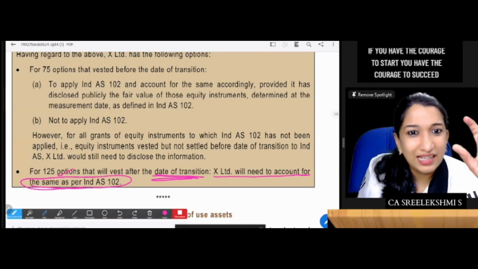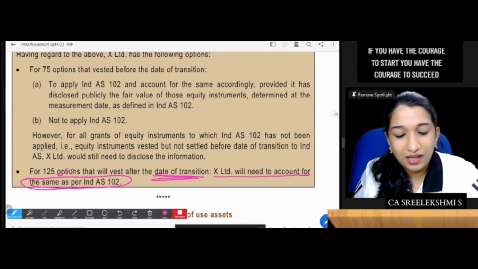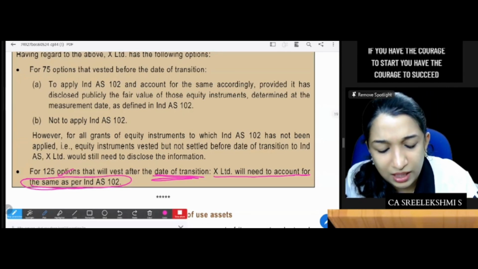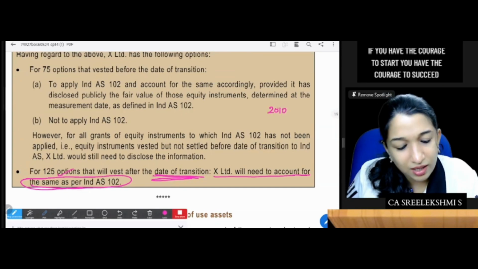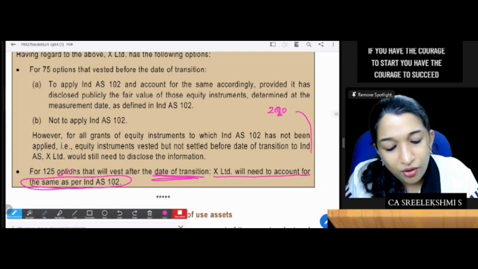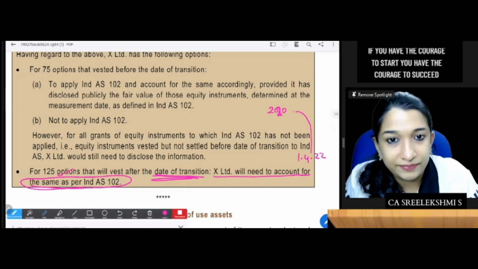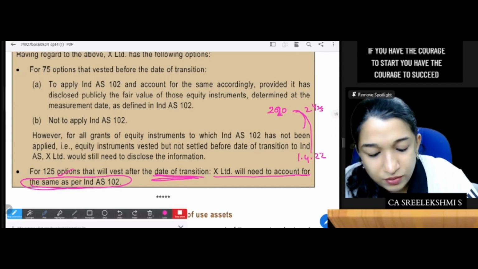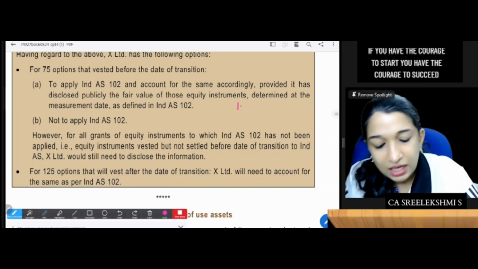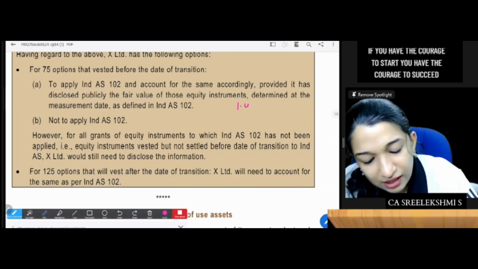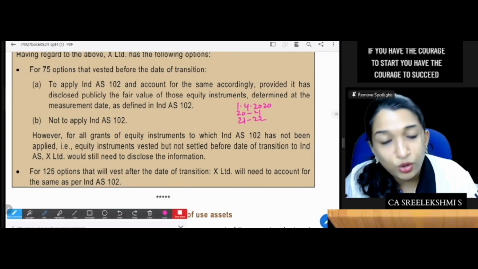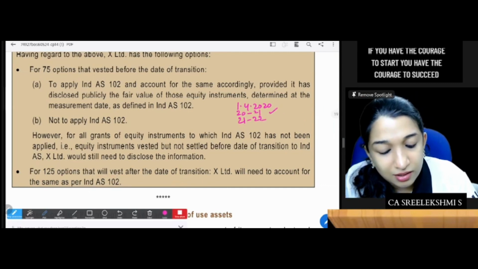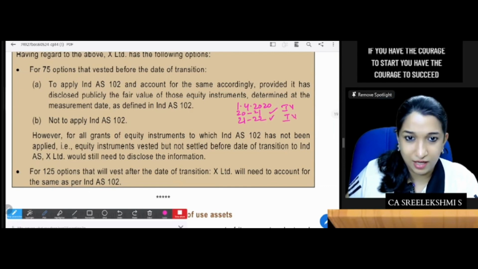Initially you determined intrinsic value. So maybe this option is from 2020, and you are at 1st April 2022. The vesting period was 2 years, and 1st April 2020 is the grant date. So 2020-21, 2021-22: you have already recognized the expense based on intrinsic value for both years.